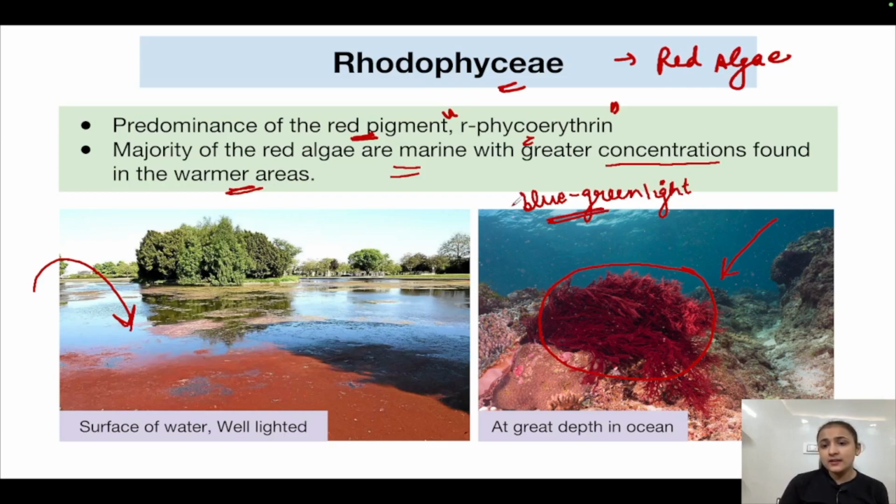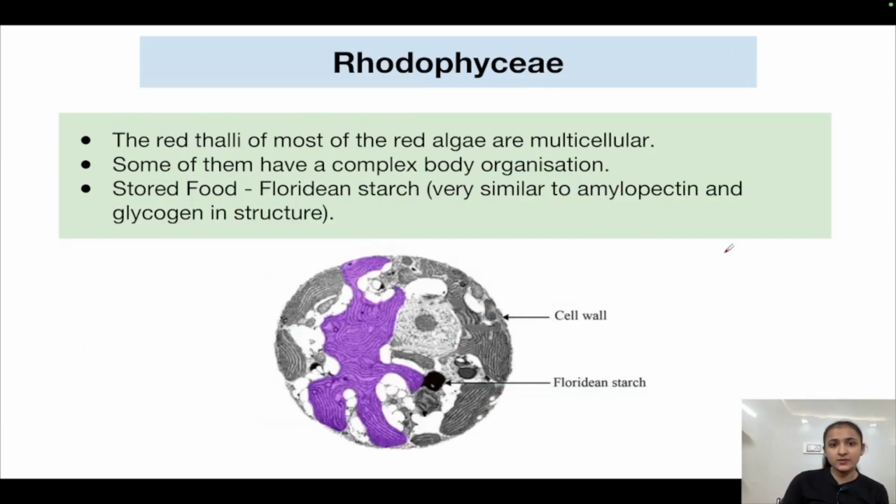These are the lights of very short wavelengths but very high energy. So they are scattered more and they are able to reach the great depths in ocean where the red light and the other lights with longer wavelengths cannot penetrate. That is why the red algae are present in the great depths in ocean, because they are capable of absorbing this light for the process of photosynthesis. So they can be present at the surface of the water in well lighted regions, and at great depths in ocean where very little light penetrates.